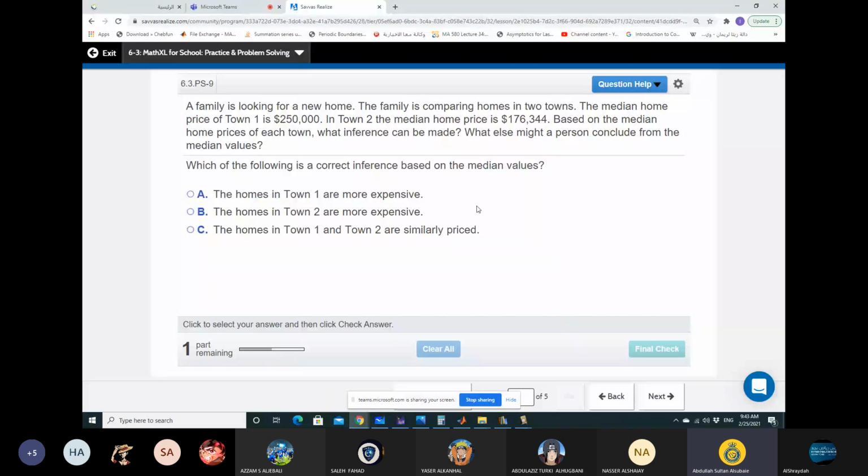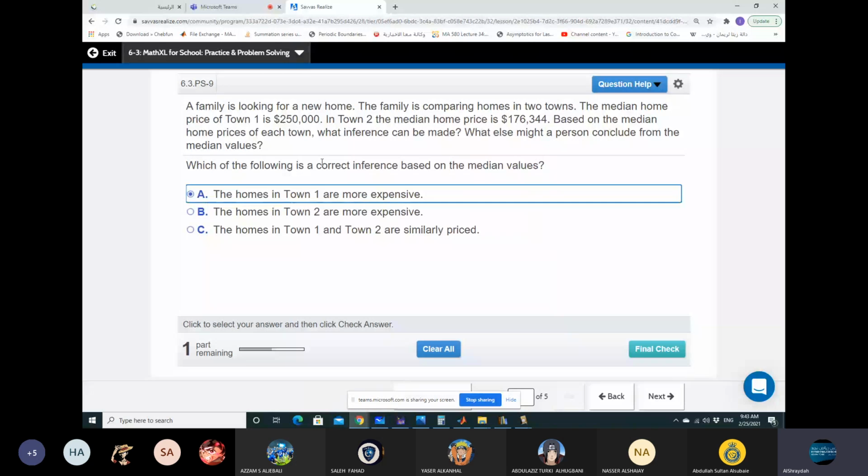Based on the median of the home prices of each town, what inference can be made? What else might a person conclude from the median values? A, yes, excellent, because the price here is more.